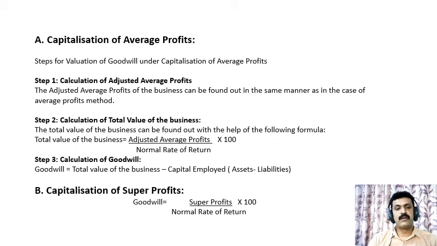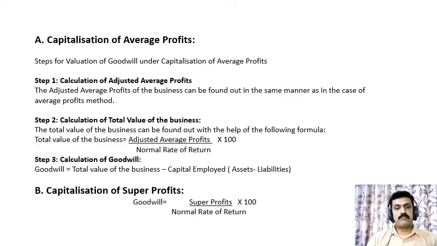In the next step, you have to calculate the total value of the business. The total value of the business can be found out with the help of the following formula, that is adjusted average profits divided by normal rate of return multiplied by 100. In step 3, we have to calculate the value of goodwill. That is, by using the formula total value of the business minus capital employed, that is assets minus liabilities.